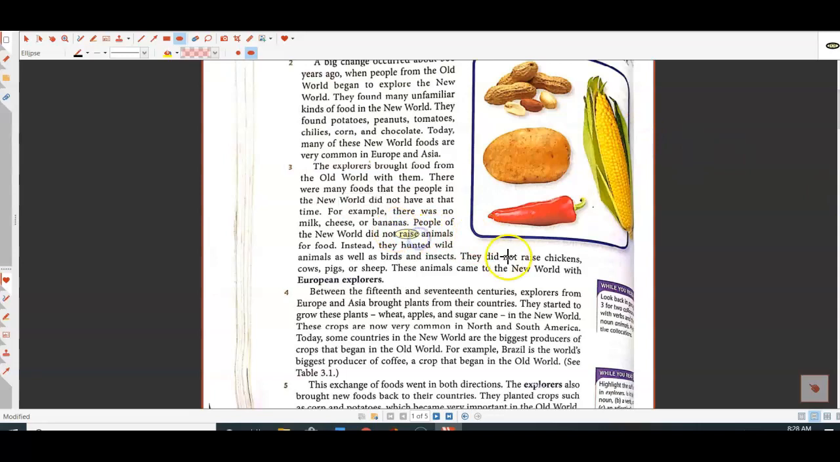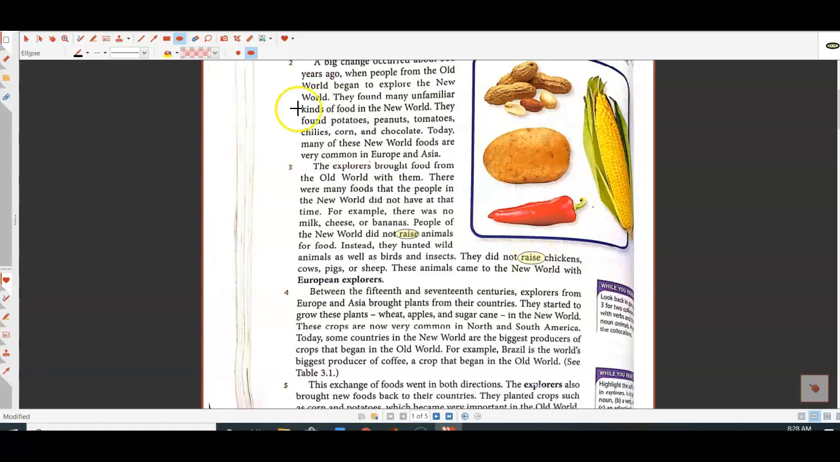And you see this word twice, raise animals or raise chickens. And raise means to help something to grow. So we can raise animals, we can raise a garden. We also raise our children. We help our children to grow up.